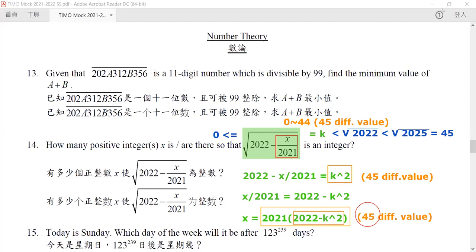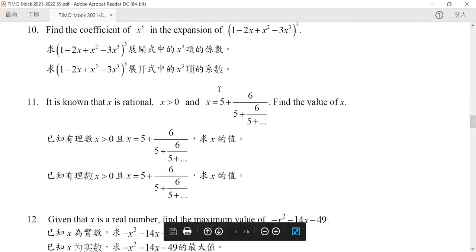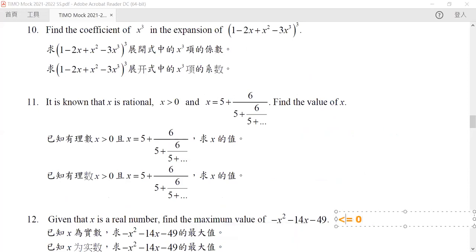Some of you have asked, what's the answer of question 12? For question 12, the maximum value is equal to 0. It can only achieve 0 when x is equal to -7. Other than that, it will always be less than 0. So the maximum value is 0 for question number 12.